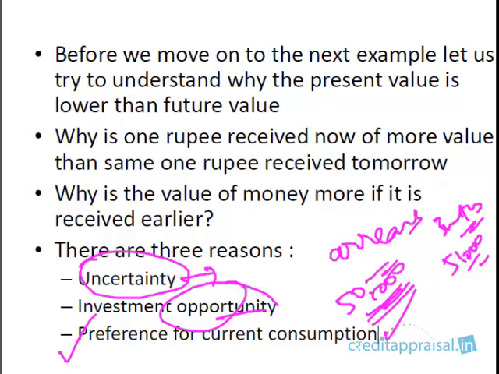Maybe with this 50,000 you have some plans. Maybe you're planning to buy a laptop or computer for your kid. Or maybe there is some luxury item you always wanted to buy but couldn't buy till now. Now you have the funds, so you had some plans. So it is human nature, preference for current consumption. People want to consume right now. So that's why a rupee received today is more valuable than a rupee received tomorrow.